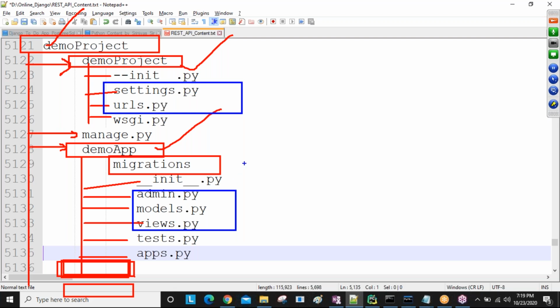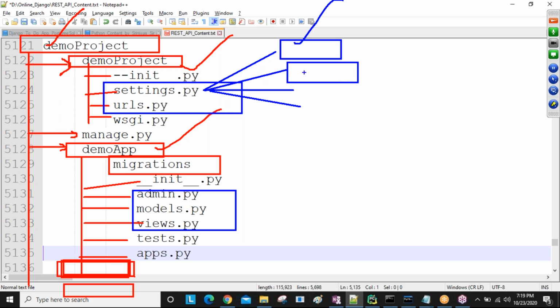One more point I'm giving right now. Inside the settings.py file, we are going to write all our project-related settings. This is the actual main file. What database are you using? Database-related settings. What authentication classes are you using? Authentication-class-related settings. You don't know these concepts right now, I'm just telling you as an assumption. What static files are you using? What media files are you using? What installed apps are there?